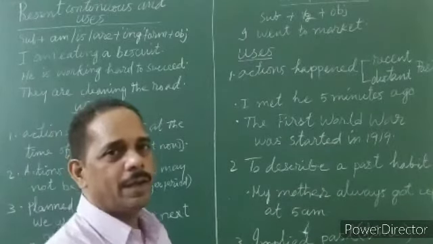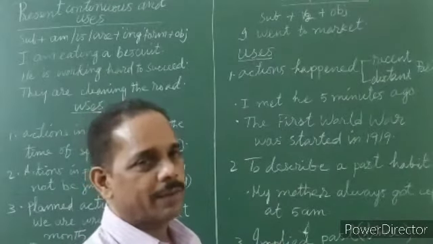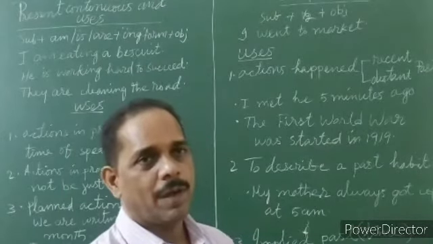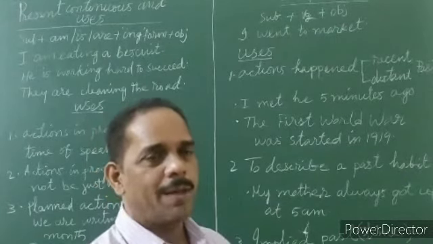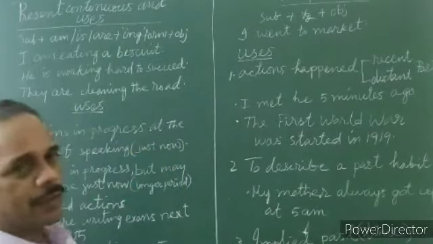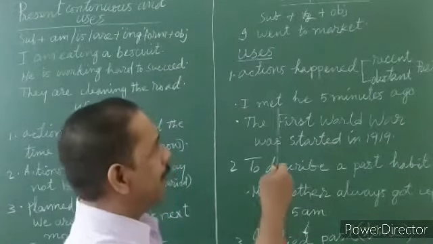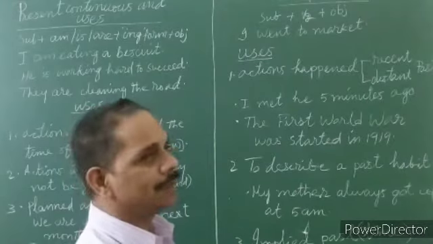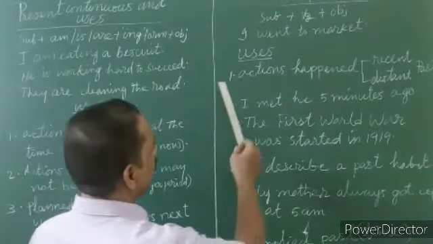We can have simple past here also, without an object. Suppose I say, I ate rotis. There is no object, but there is a subject plus V2. So you can have a sentence in simple past either with just the basic subject plus V2, or subject plus V2 plus object. What are the uses?